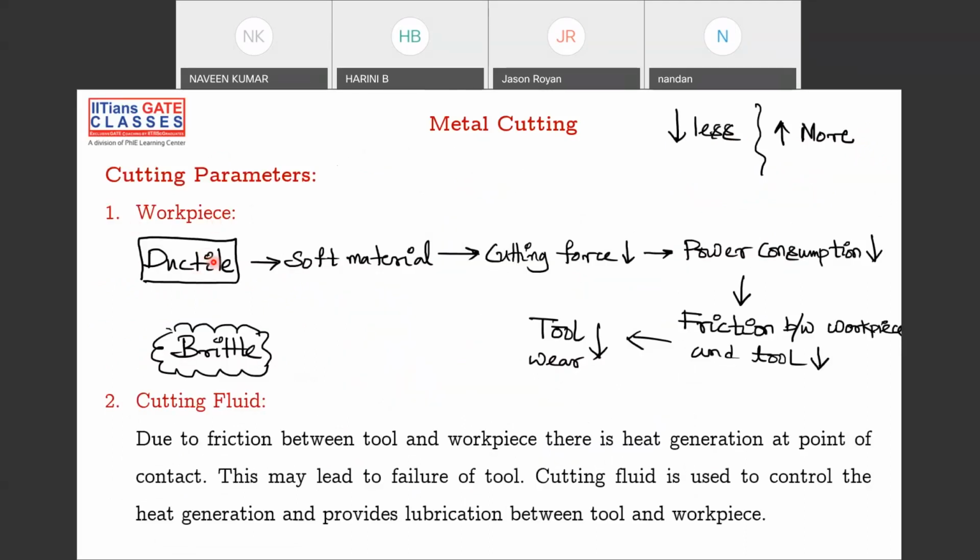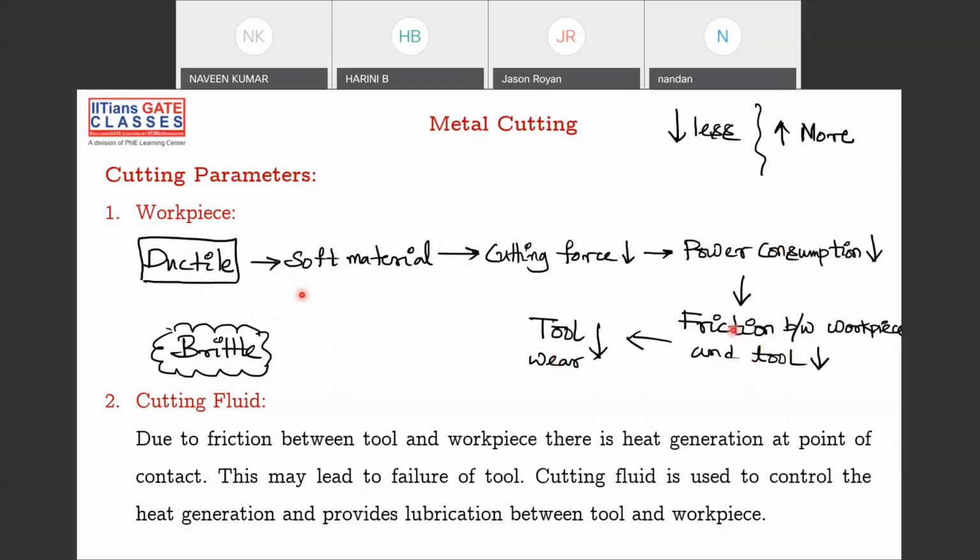Obviously, if the workpiece is ductile, then ductile means it is a soft material. And if it is a soft material, the cutting forces required are very less. Here the down arrow implies less, up arrow implies more. So soft material means the cutting force required will be less. And if the cutting force is less, power is F into V, so power consumption also will be less. As the power consumption is less, it means the friction between the workpiece and tool also is less, and hence less tool wear. Like this, by the workpiece itself, we can have a series of things happening here.